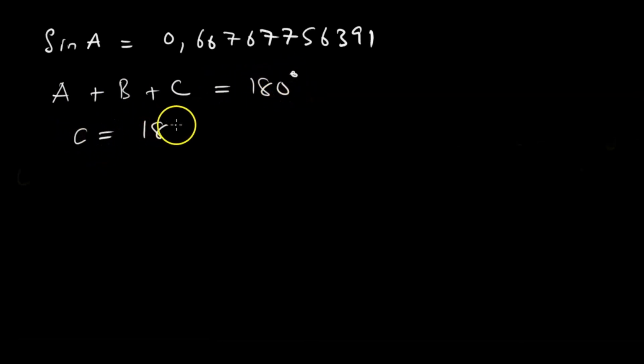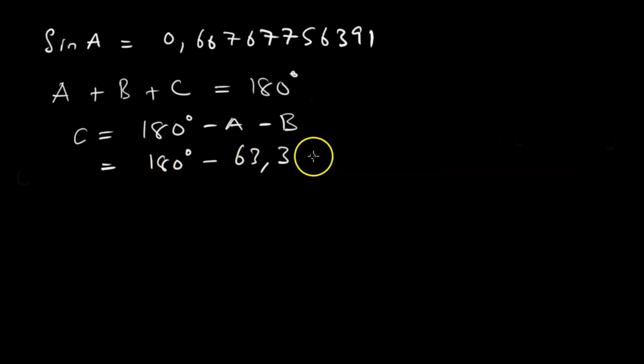This means C is equal to 180 degrees minus A minus B, so 180 degrees minus 63.3 minus 41.9.